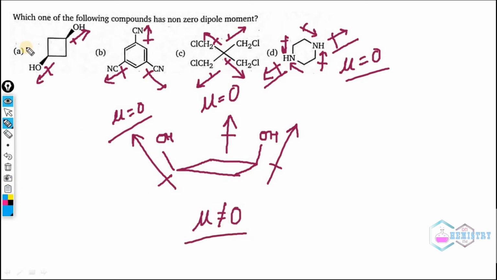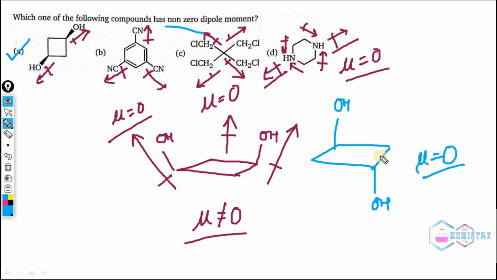So the compound having non-zero dipole moment will be option A, because it is a cis compound. If this compound was like this, with this OH below and this OH above, then it would have a 0 dipole moment due to cancelling out of each other. But in this case, the OH groups are both on the same side, and hence it will have a non-zero dipole moment. So the cis compound has a non-zero dipole moment.